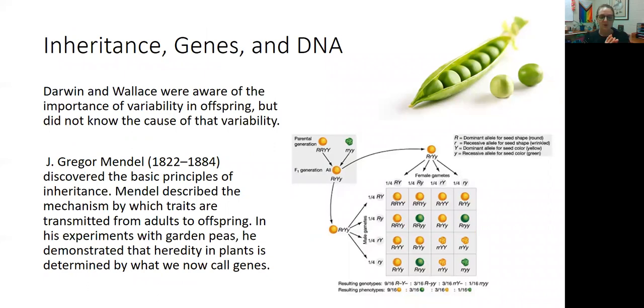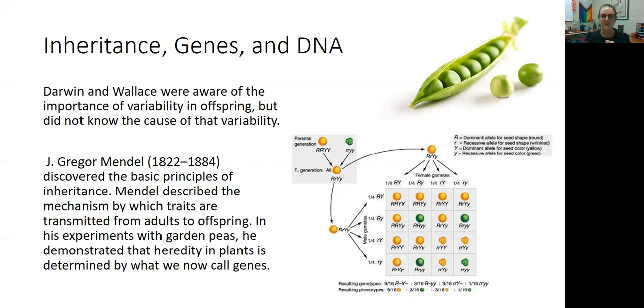Okay, so Darwin and Wallace figured out evolution through natural selection, but they didn't know what caused the variability, right? Why don't all puppies look the same? Why do siblings look different? This was figured out by Gregor Mendel. He did those famous experiments on peas where he bred peas together and looked at their offspring and how they were similar or different to the parents.